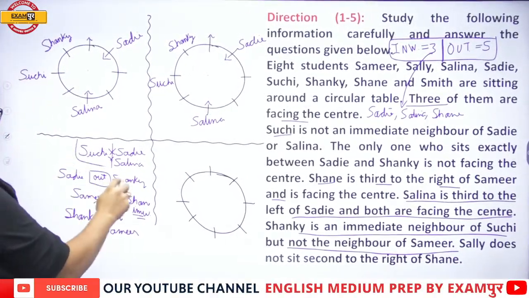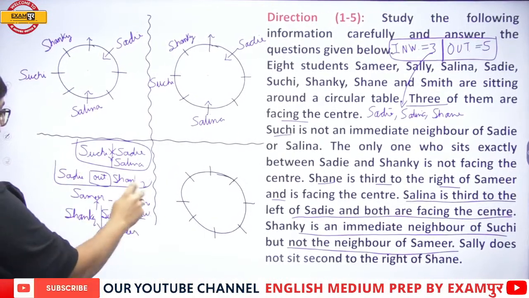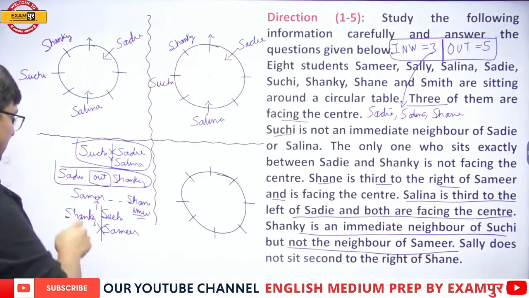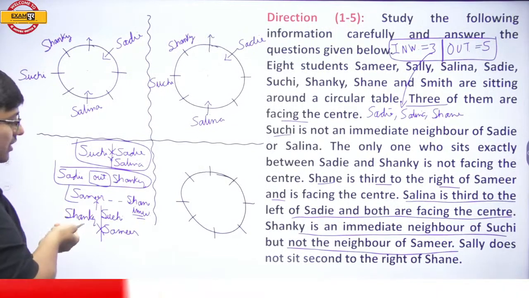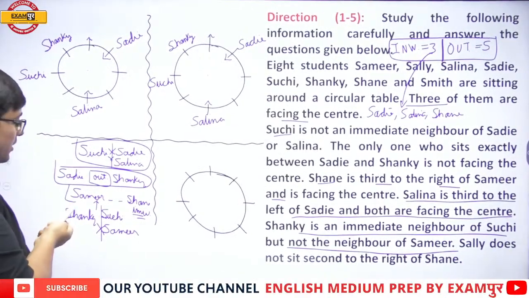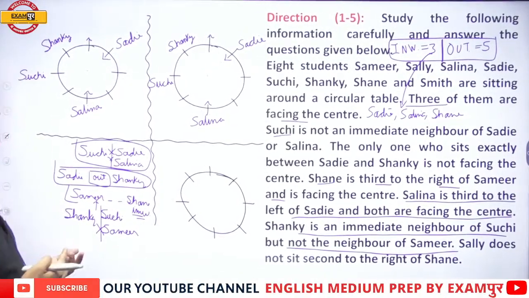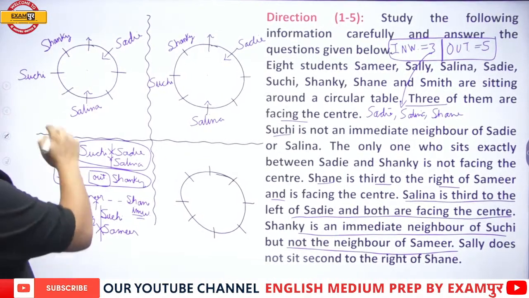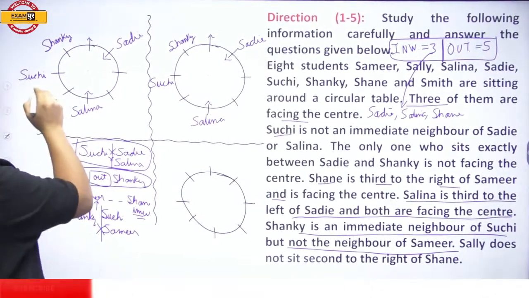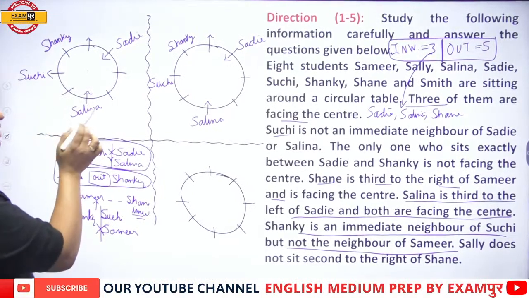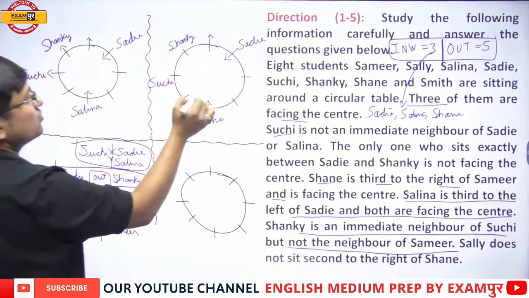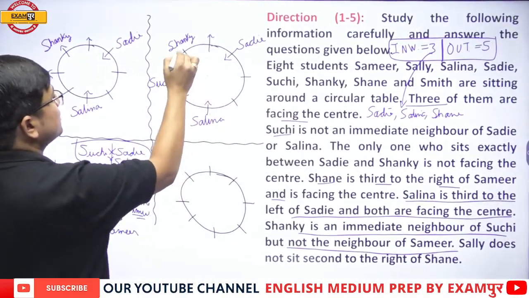Alright everyone. Fine. Next. Now this is done. Now Samir is facing outward only now, because the three inward facing people we already know. So that means Suchi is also facing outward, and Shanky is also facing outward. Both Suchi and Shanky are facing outward.